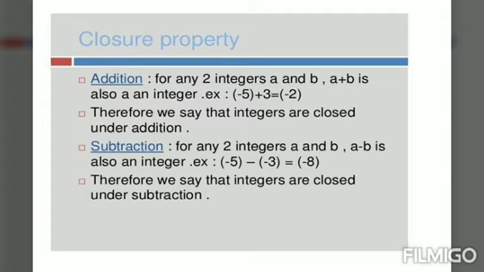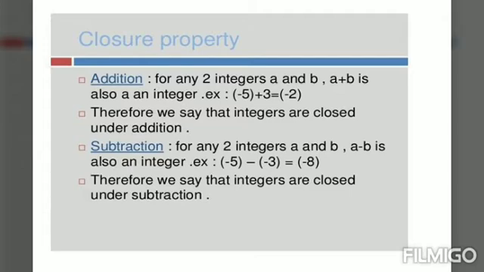Similarly, for any two integers a and b, a minus b is also an integer. That is, let us consider minus 5 and plus 3. If we subtract them, we'll get minus 8, and minus 8 is also an integer, so we conclude that integers are closed under subtraction. Therefore, we can conclude that closure property is true for integers under addition and subtraction.